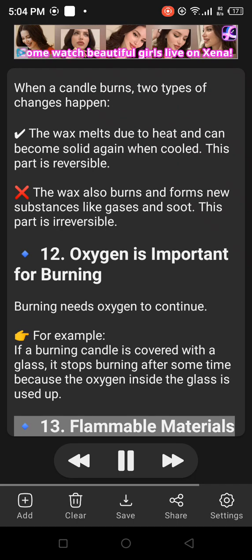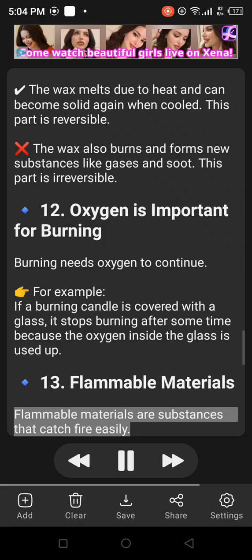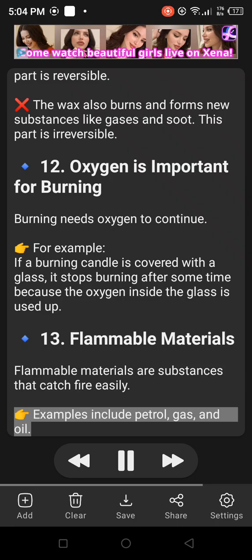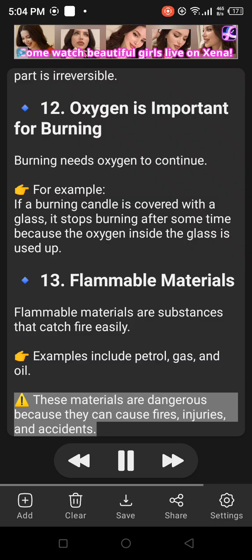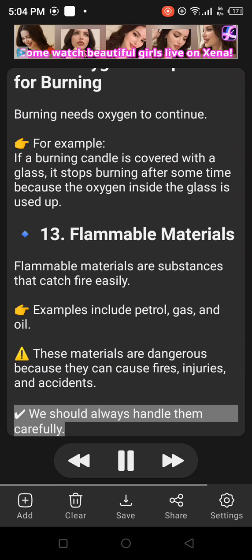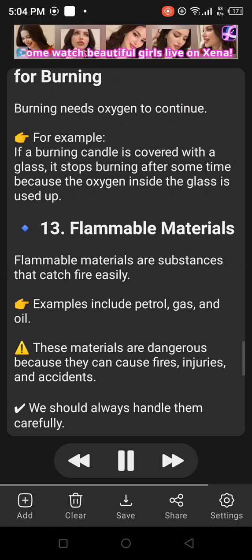13. Flammable materials. Flammable materials are substances that catch fire easily. Examples include petrol, gas, and oil. These materials are dangerous because they can cause fires, injuries, and accidents. We should always handle them carefully.